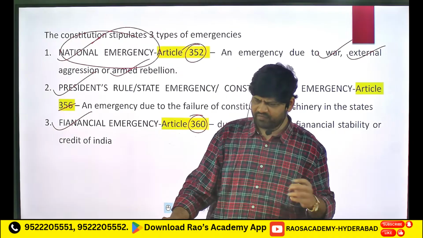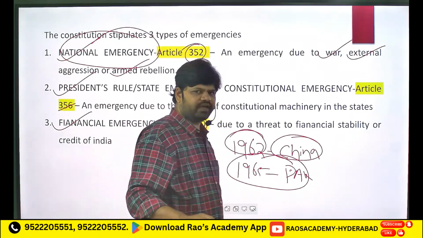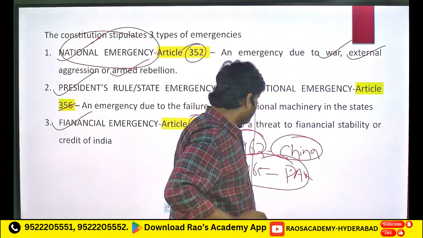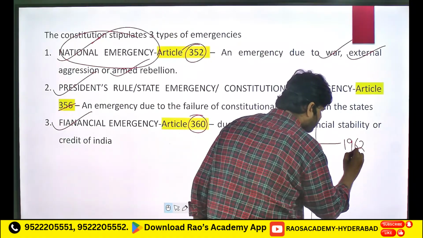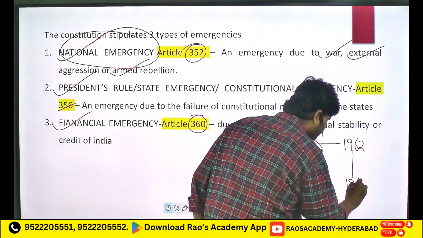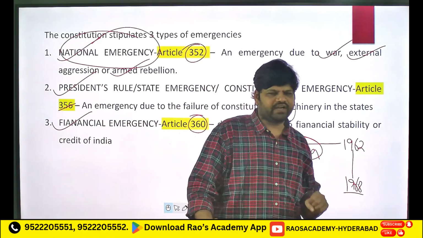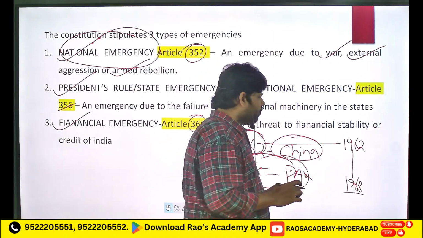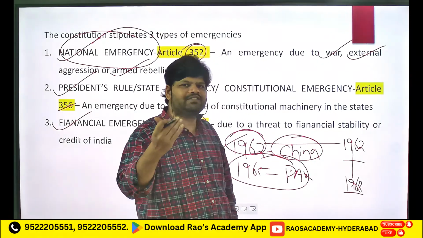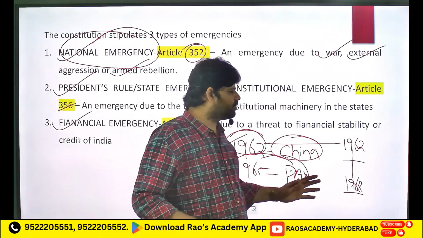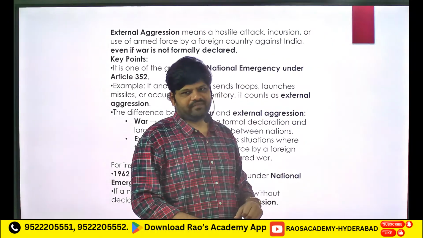Okay, so basically Indo-China war happened in 1962. So there was formal declaration of war. And what happened with Indo-China war? Indo-China war happened from 1962 to 1968. See, not war, actually external aggression, your national emergency happened during this period of time. But in between itself, war was finished, but later after war also there were small fights between India and China. So that is the reason our national emergency also started getting extended till 1968.